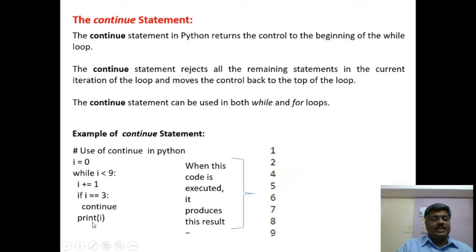Otherwise, print i. So if i equal to 3, don't print i; when the value of i is 3, go to the beginning of the loop. When this code is executed, it will print this output. In this output, 3 is not present, because at that time continue is encountered.